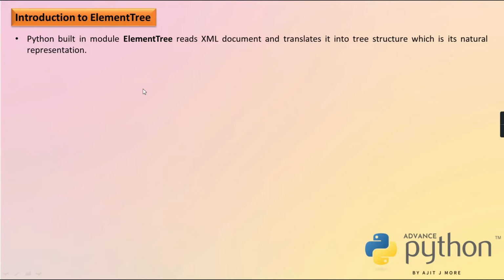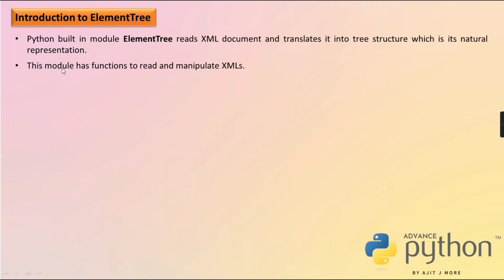This parser takes your XML file, reads it, loads it into memory, and once it is in memory, the entire document is one single object of type element tree. Your complete document is one object of type element tree.